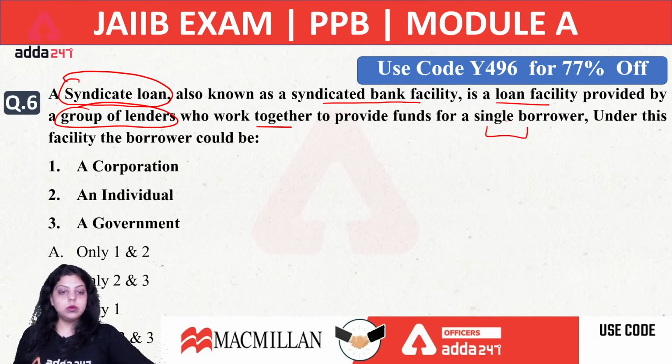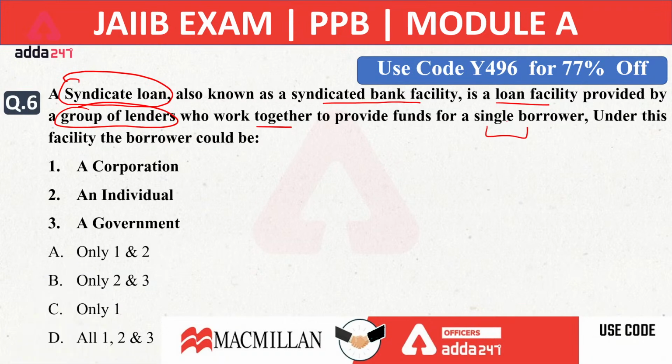Now let me know what will be the answer to the following question. A corporation, an individual, a government, these are the three borrowers, and the options you have to choose from are: only 1 and 2, only 2 and 3, only 1, and all 1, 2 and 3. What will be the right answer? Sixth is A, that is only 1 and 2, corporation and individual.